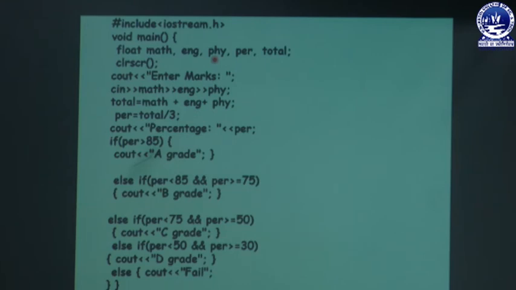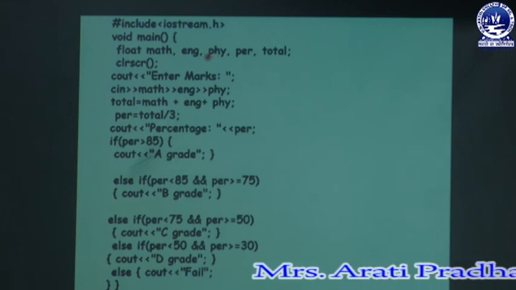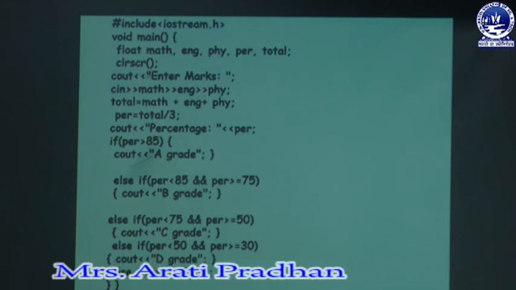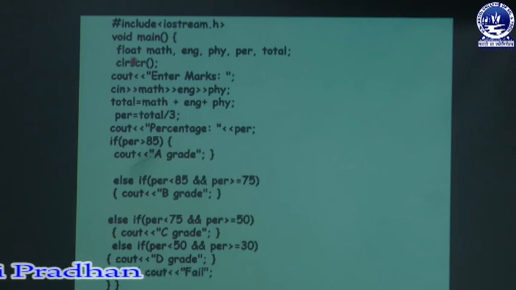In a similar fashion, if your percentage is greater than this, then the grade will be A. If the percentage is greater than this, then the grade will be something else. In this way I have done this program in a very simple manner. I have used 3 variables here: you will enter marks in math, English and physics. Then we calculate the total marks, total equal to math plus English plus physics. Then we calculate the percentage as total divided by 3.